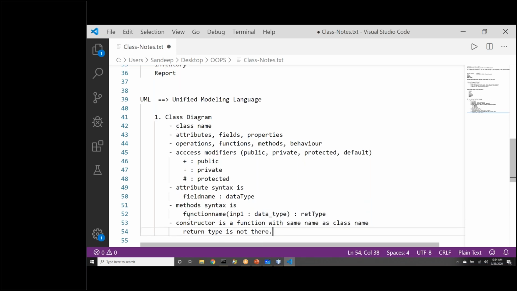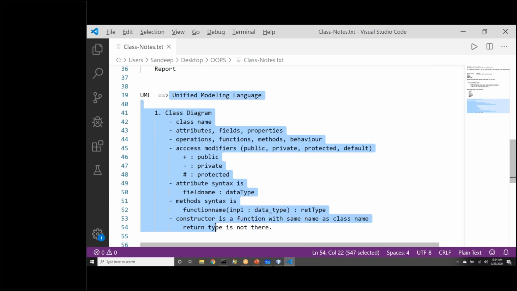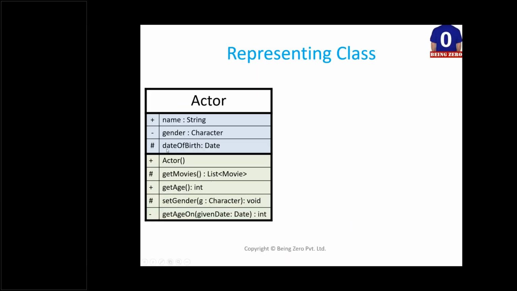Right. So this much is something that we will keep in mind. Although this looks like a lot of theory, next time we will represent a class like this. The moment we see this, we will say, hey, we understand all the parts of this diagram. We understand what plus means, what hash means, what gender means, what character is, why it is written this way. So these are some simple rules that we have followed to represent our class in this manner. Right. So I hope everyone is clear here so far.